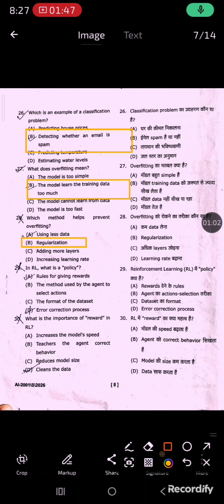29th question is, in RL, what is a policy? The right answer is the method used by the agent to select actions. Option B is correct. 30th question is, what is the importance of reward in RL? The right answer is teaches the agent correct behavior.